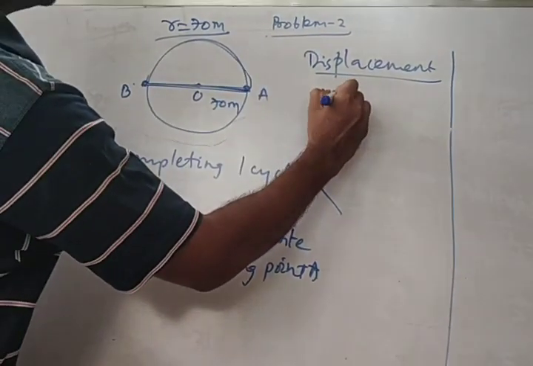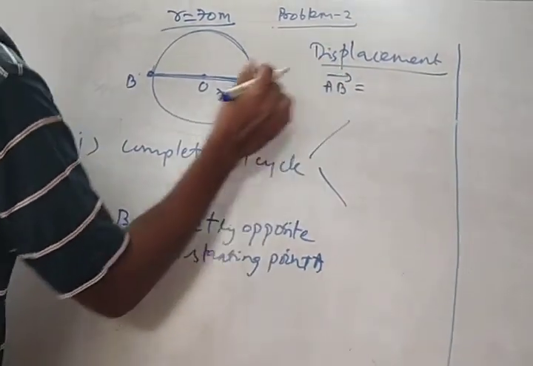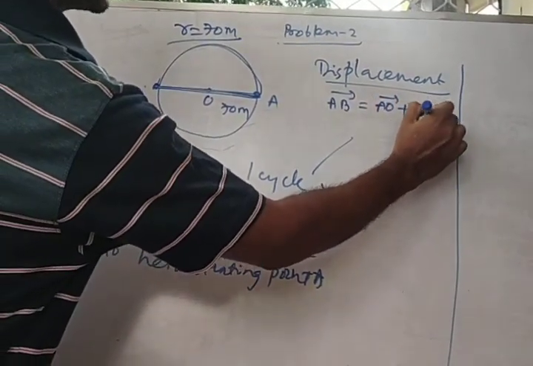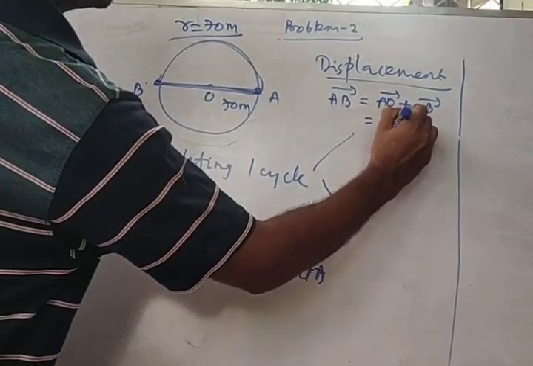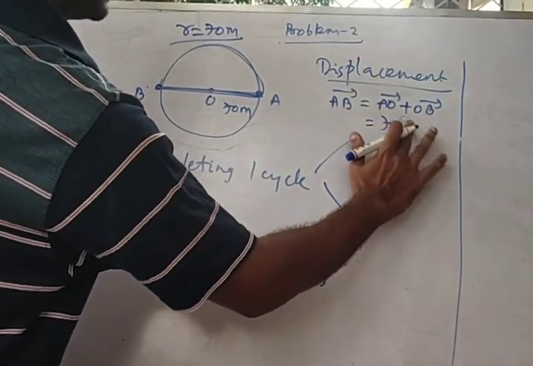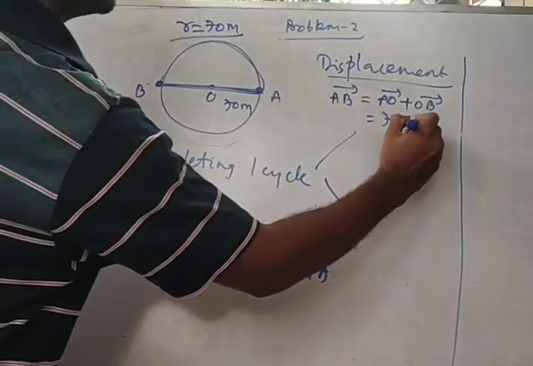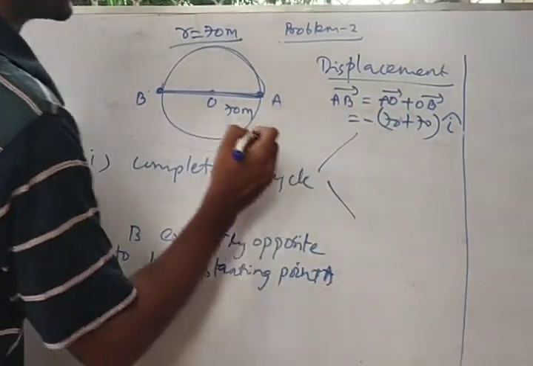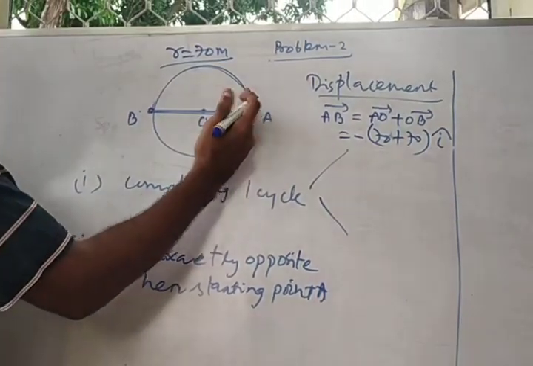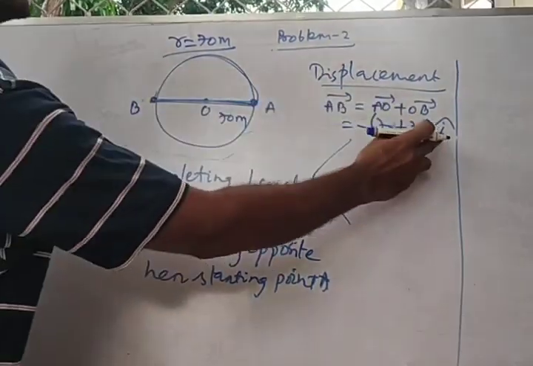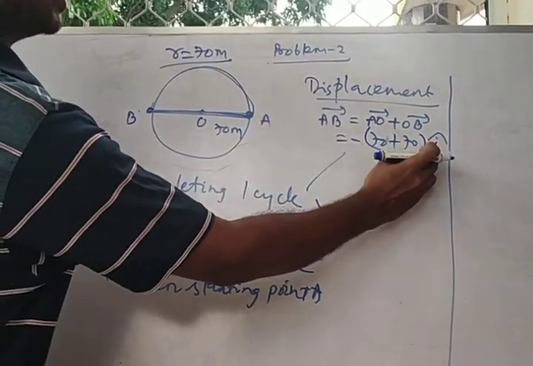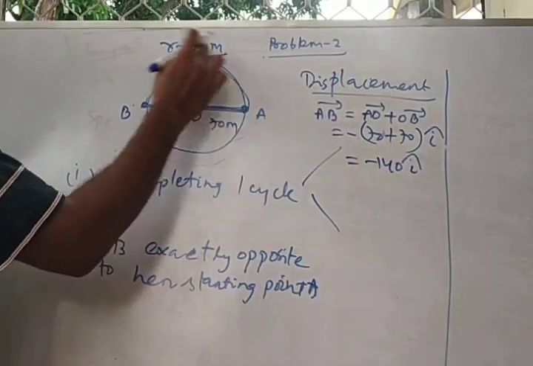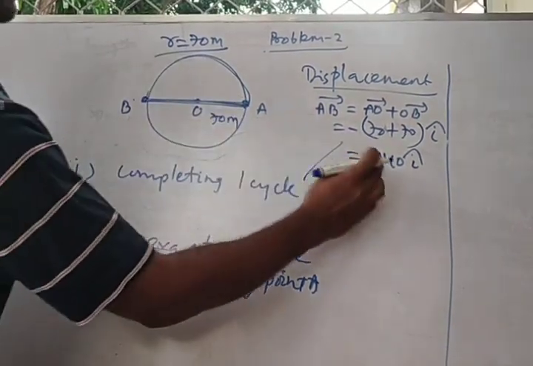So I am writing AB vector equal to, look, AO vector plus OB vector. AO vector is 70 i cap. Adding and writing the values, 70 plus 70 i cap, but minus. Why minus? I am putting my origin here. From origin to left side is the negative x-axis. X-axis means i cap, negative x-axis means minus i cap. So it will be minus 140 i cap.